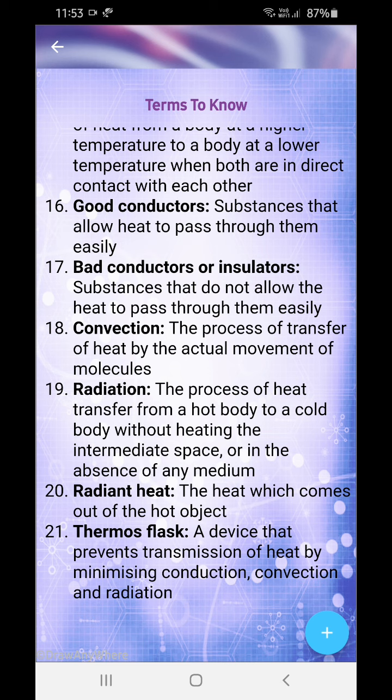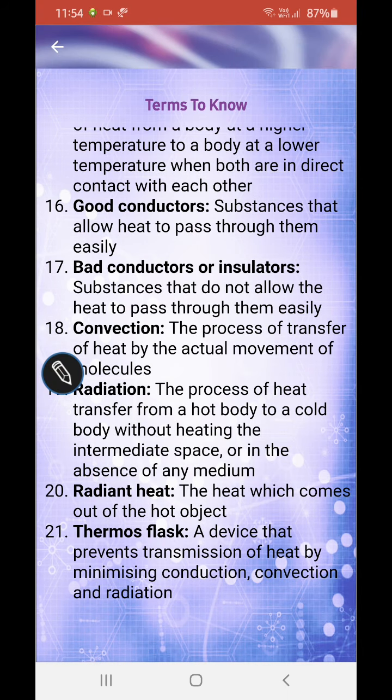A device that minimizes the transmission of heat by conduction, convection, and radiation. So what happens when conduction, convection, and radiation take place? Heat is either given out or taken in. So what does the thermostat do? In the thermostat, hot water is kept, and if it allows conduction, convection, and radiation to occur, then heat will go out, or more heat will come in. Thereby, it is easier to keep water cold inside it because it avoids all these things.